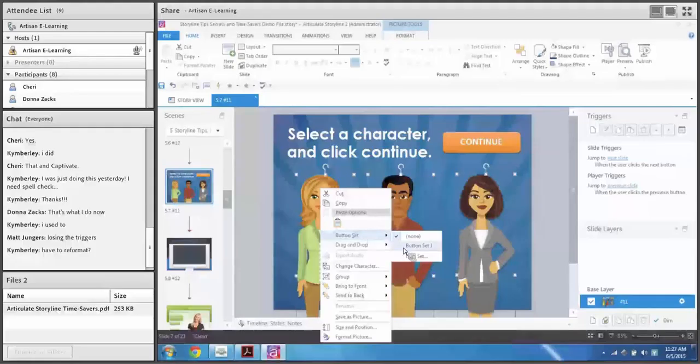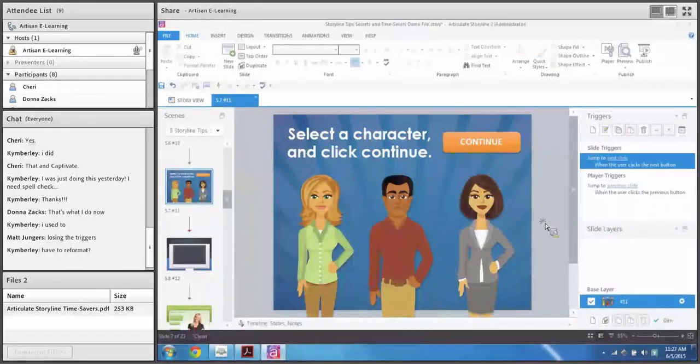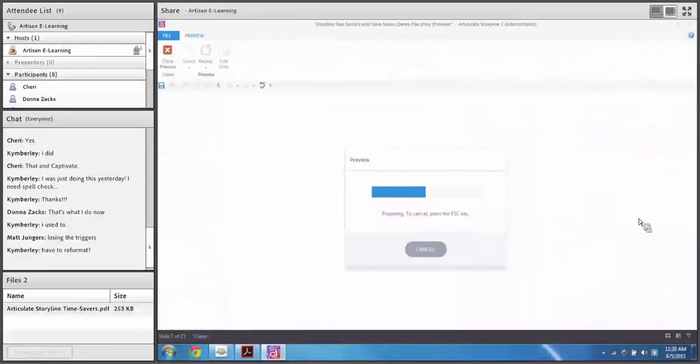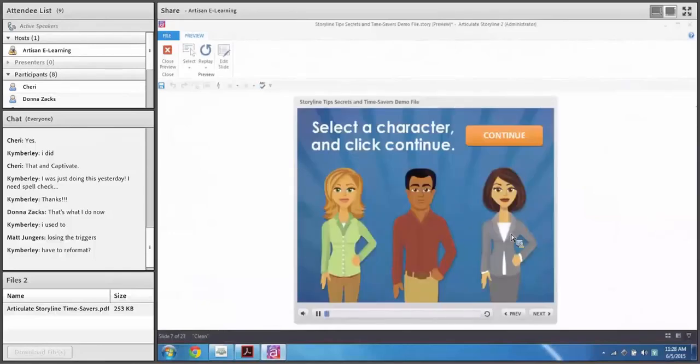You may not have noticed it, or you may have noticed it and go, I don't know what that is. And if you turn it into a button set, it's going to put some programming. It doesn't change anything on the slide, but it puts some programming in the background that turns these 3 characters into a button set. And a button set makes them act like a radio button. And with radio buttons, you can only ever have one radio button selected at any time. So now if I preview this, because those 3 characters are part of a button set, it will only allow me to have one of them selected at any given time.